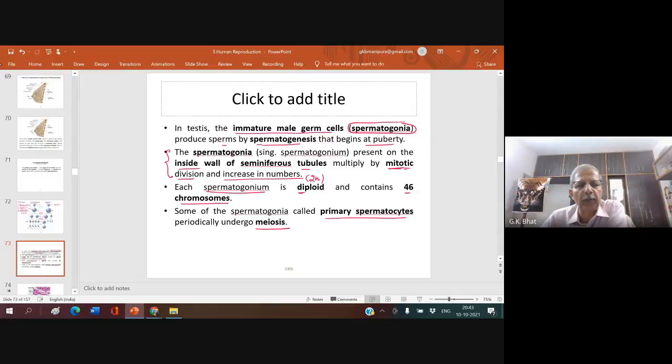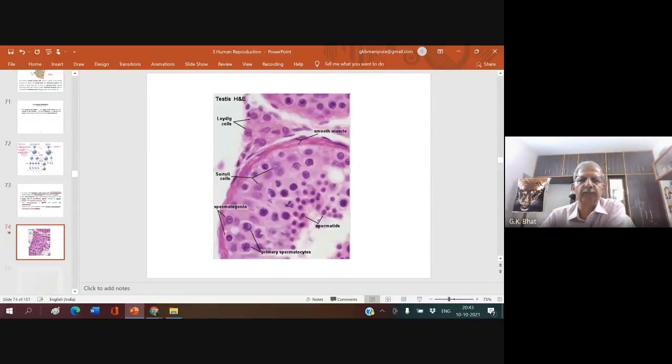These primary spermatocytes get formed in the growth phase. And after that growth phase, the primary spermatocytes enter into the maturation phase, where they undergo meiotic division.